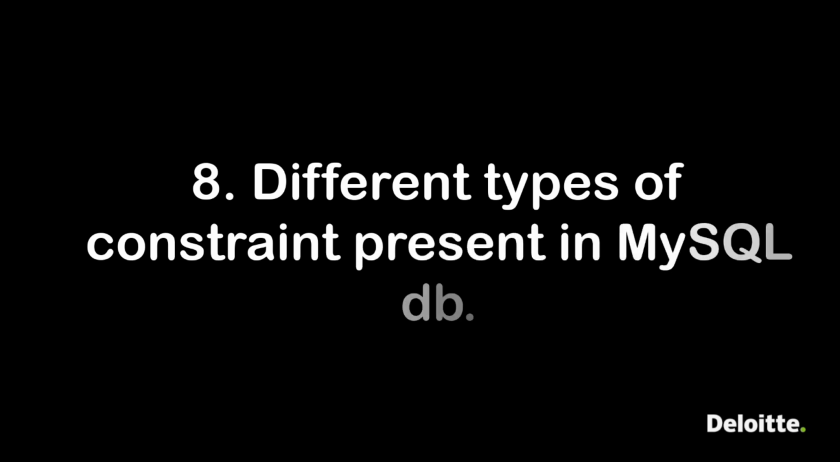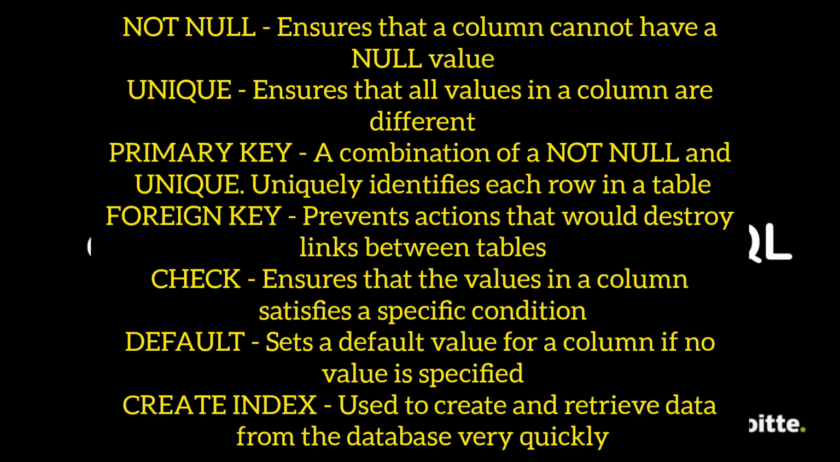Different types of constraints present in MySQL DB. Right now what I can get is NOT NULL, UNIQUE, PRIMARY KEY, FOREIGN KEY, CHECK, DEFAULT, CREATE INDEX. Coming to NOT NULL, it ensures that the column cannot have a null value. Unique means ensuring that all values in the column are different. Primary key, a combination of not null and unique, uniquely identifies each row in a table. Foreign key prevents actions that would destroy links between tables.